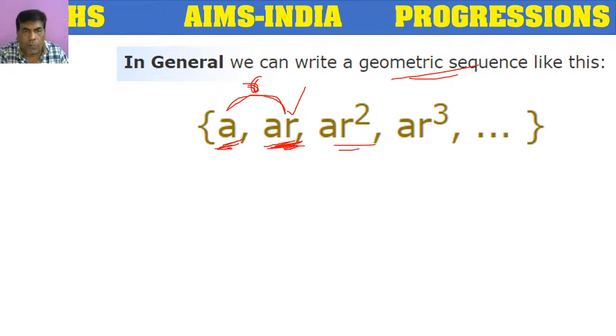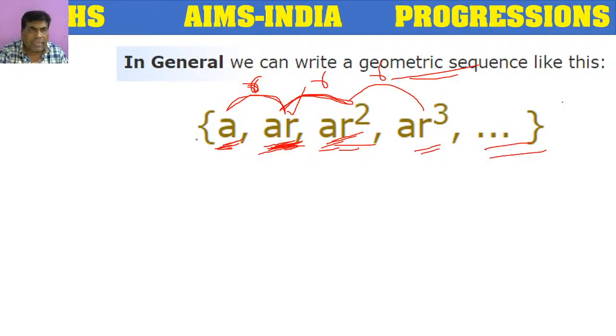Now, how have we got this AR square? What is the previous term? AR. AR is to be multiplied with R. Then it will become AR square. How have we got AR cube? AR square is to be multiplied with R. So then we will get AR cube, and so on. So this is the general expression of a geometric sequence. Simply, if you multiply with a common number, we will get the next term.